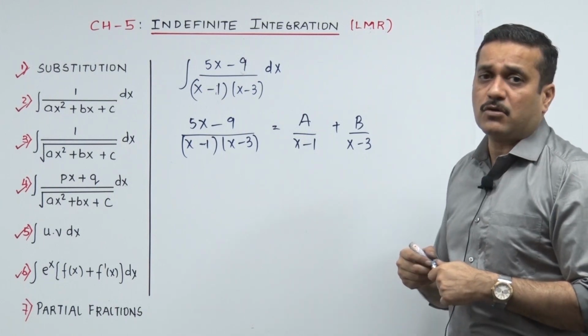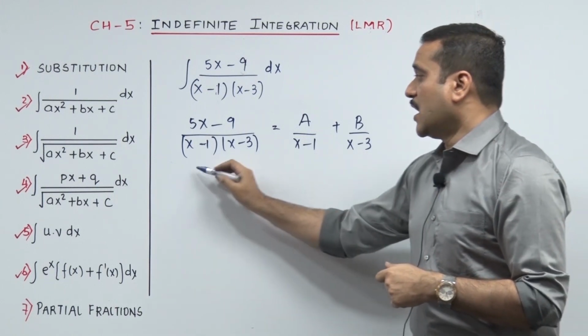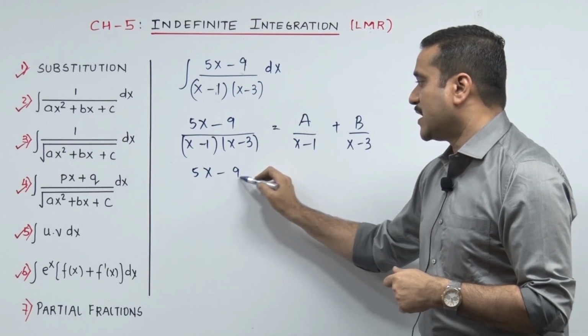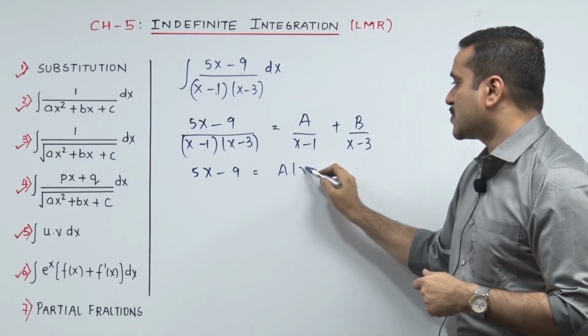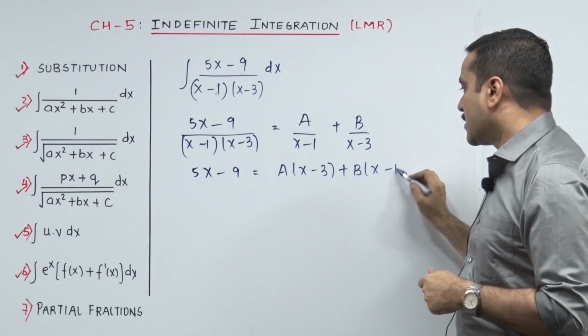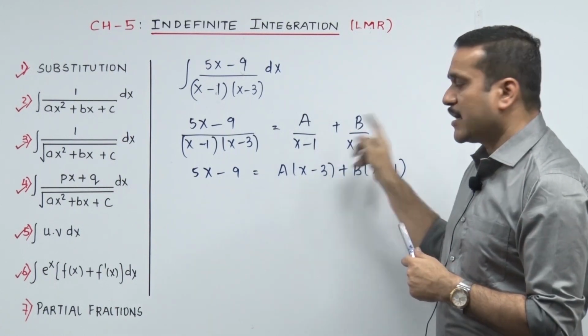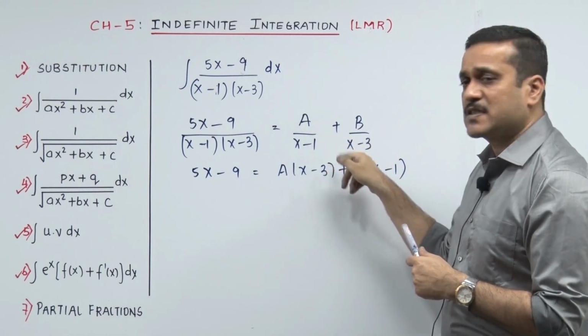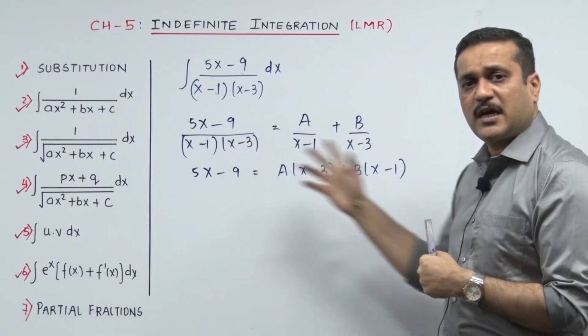Now let's figure out how to find a and b ka values. 5x minus 9 proceeding in the next step, it's equal to a into x minus 3 plus b into x minus 1. तो बोलेगा बाकी का कहाँ गया? बाकी का गया, because over here when I cross multiply the नीचे का LCM goes x minus 1 into x minus 3 कट होके इतना रह गया.